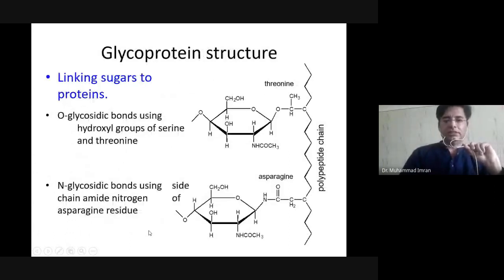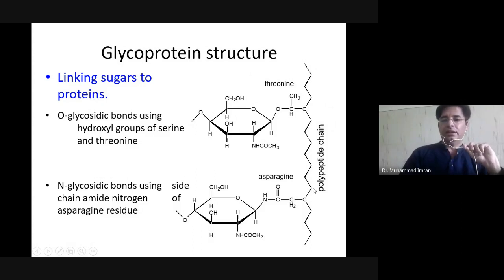Here you can see the glycoprotein structure. Protein attaches with the carbohydrate by two linkages: one is O-glycosidic linkage and the other is N-glycosidic linkage. If the serine or threonine hydroxyl group attaches with the carbohydrate, this makes an O-glycosidic linkage.